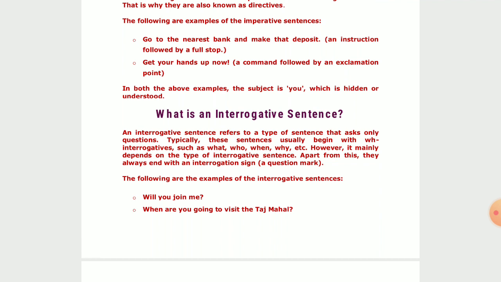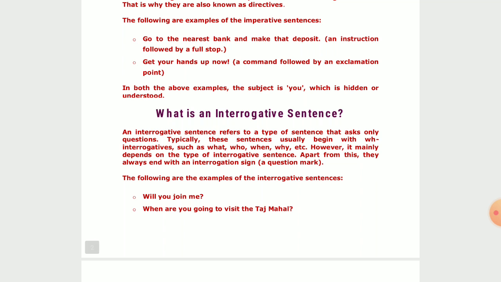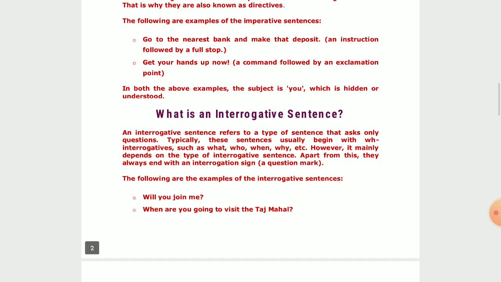So in both the above examples, the subject is you, which is hidden or understood. Actually, in both the examples that I referred to just now, the subject is you. Basically it is hidden, or you have to understand it.